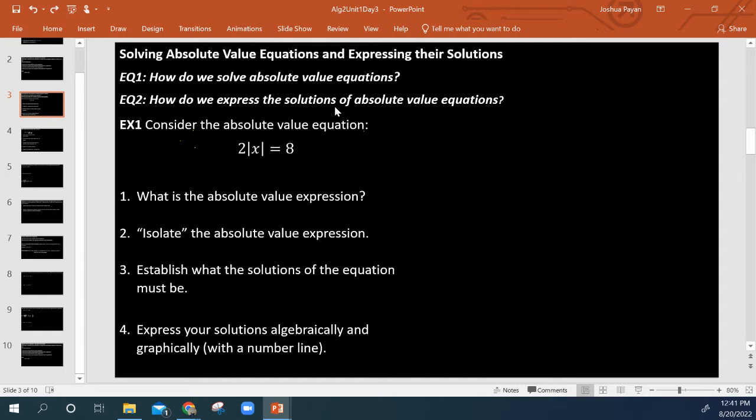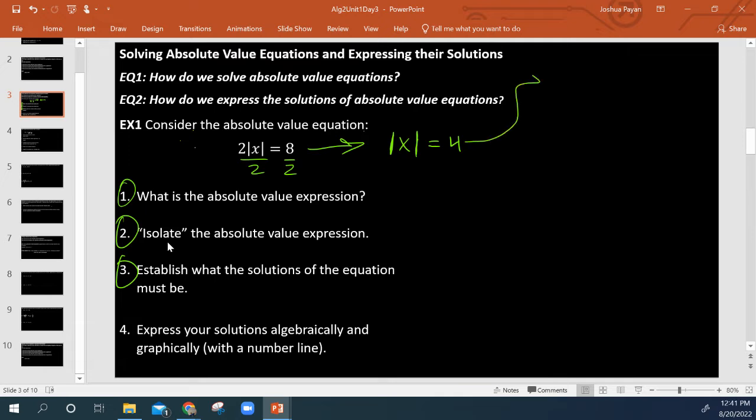Okay, so first, identify the absolute value expression. We know that that's just the absolute value of x. Then we isolate that expression. To isolate it, we're just going to divide by 2 on both sides. And therefore, the absolute value of x equals 4. Then we need to establish what the solutions are.